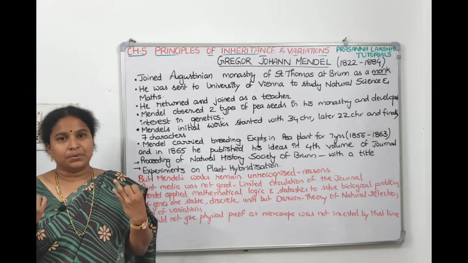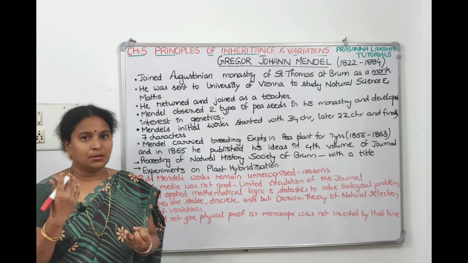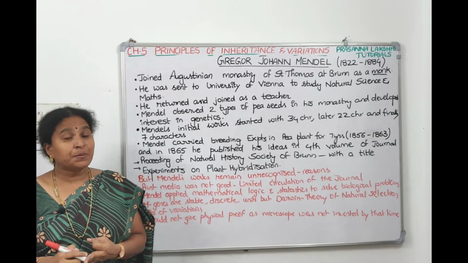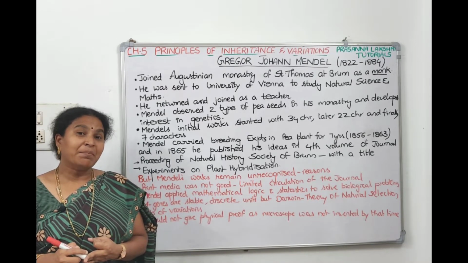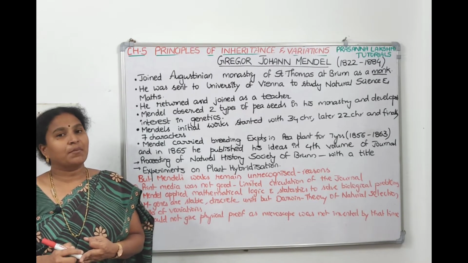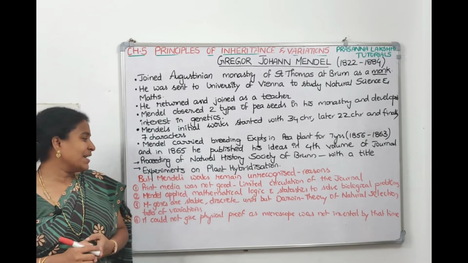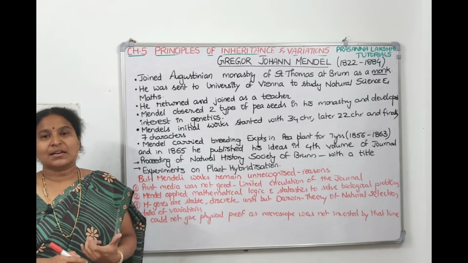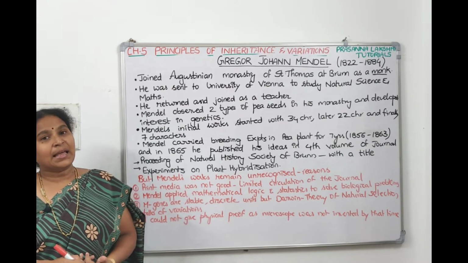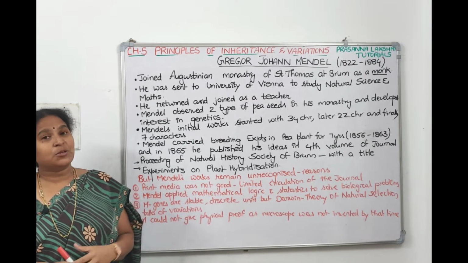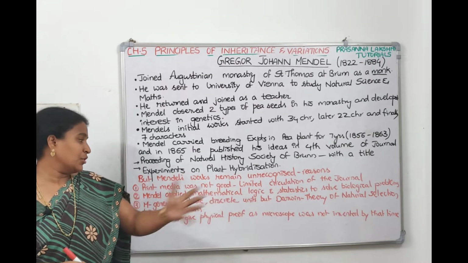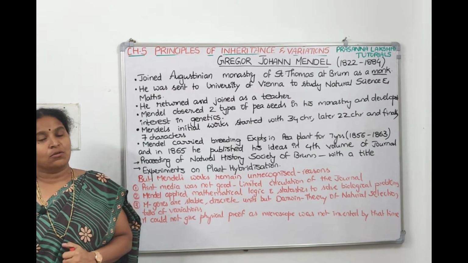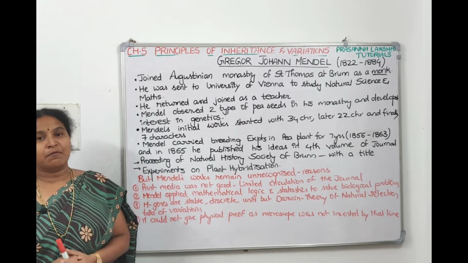His personality was not aggressive enough to convince them. And the other reason: Mendel, being a biologist, was the first person to apply mathematical logic to solve a biological phenomenon, and biologists did not understand that. Next, Mendel said that genes or factors are stable and discrete units. Again, people at that time were convinced by Hugo de Vries' theories of variations, and Mendel couldn't give any physical proof. Science will not accept anything without proof.